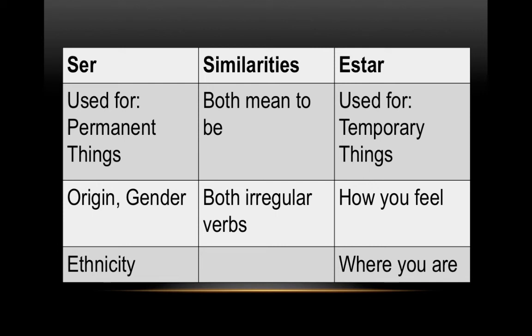Let's look at the left column for ser. Ser is used for permanent things. Permanent things are things like your origin, your gender, and your ethnicity. So, origin. That means basically where you are from. For example, I was born in Wisconsin. That's permanent. I can't change that. So it's permanent. Yo soy de Wisconsin.